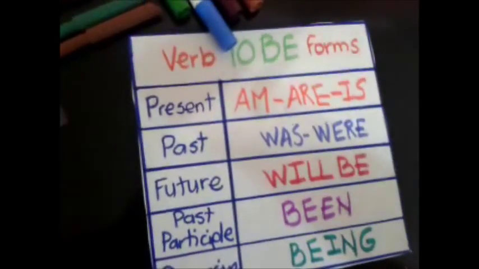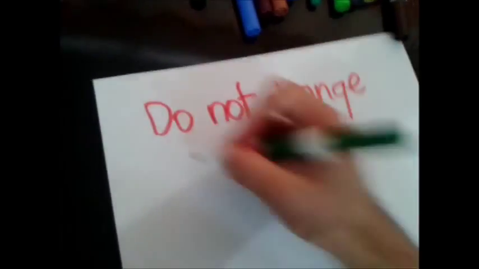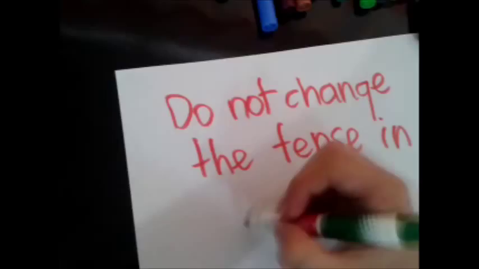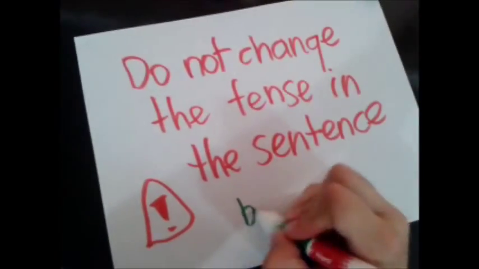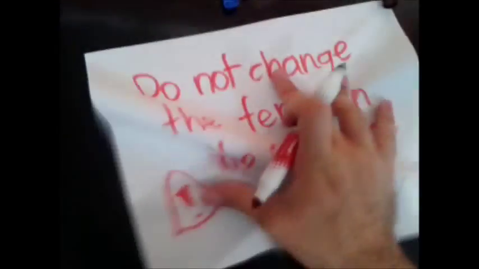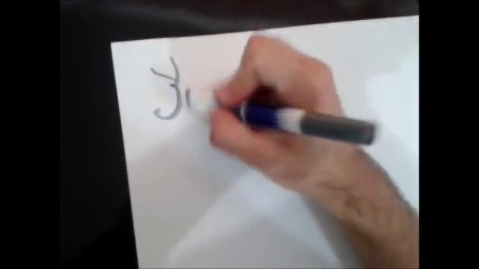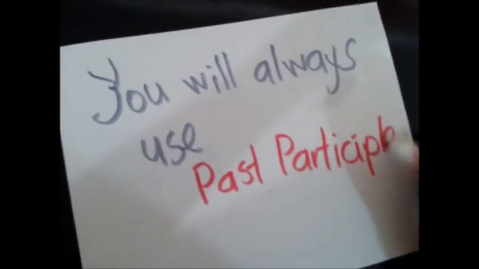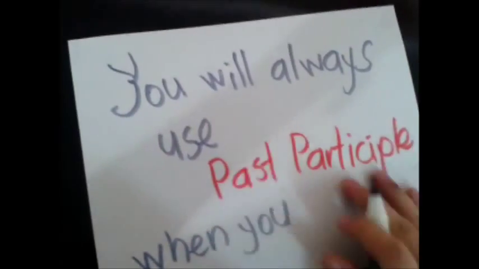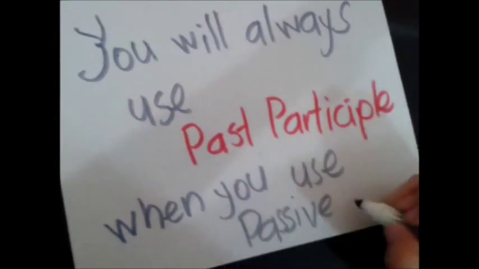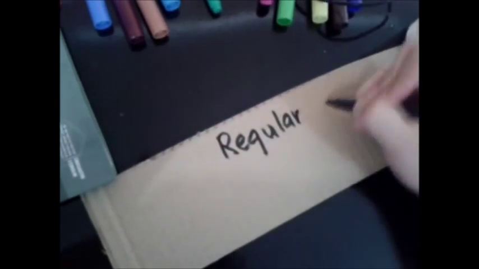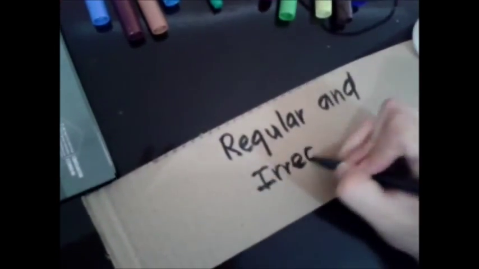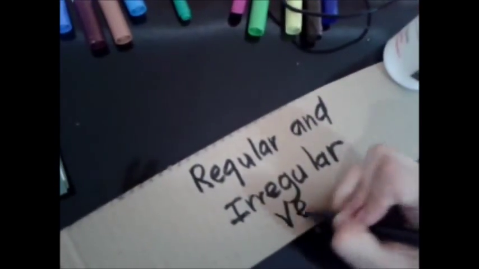When you want to change active voice into passive voice, it's very important that you don't change the tense of the sentence. The sentence in passive voice will keep the same tense as in the active voice. And the most important thing is that you will always use past participle in any sentence of passive voice. Okay? So in order to know the past participle of the verbs, we have to remind the regular and irregular verbs.